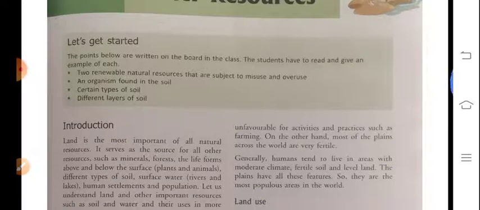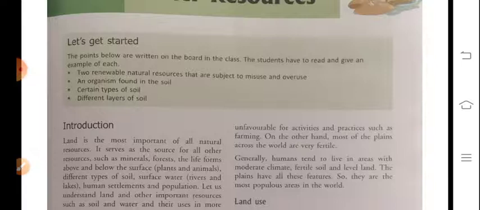Now, introduction. You can see here that land is very important among natural resources, and there are many resources such as minerals, forests, and the life forms related to plants and animals.